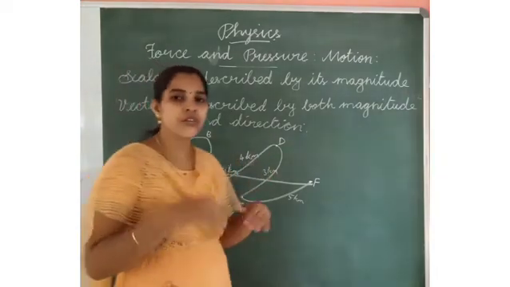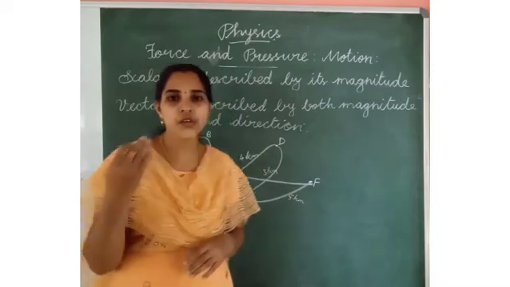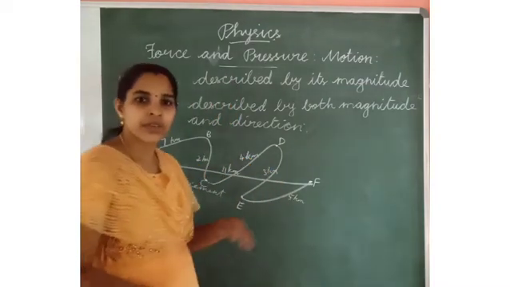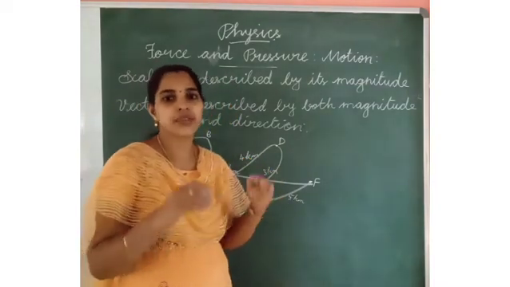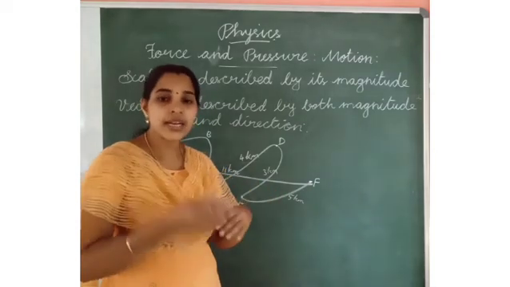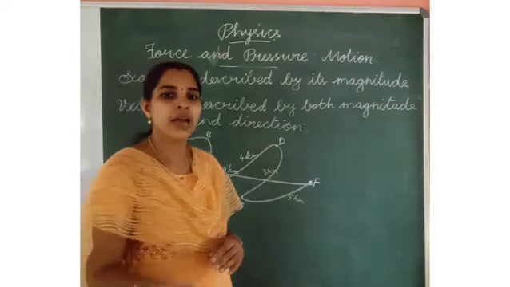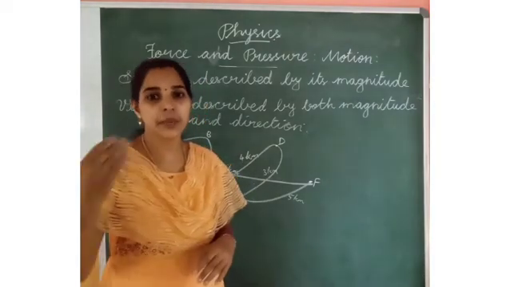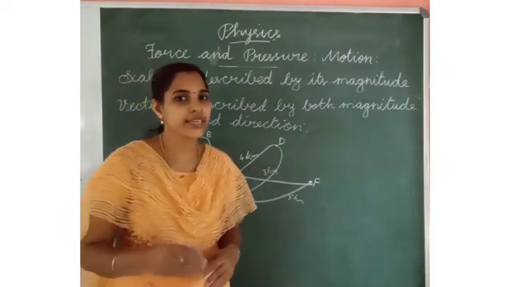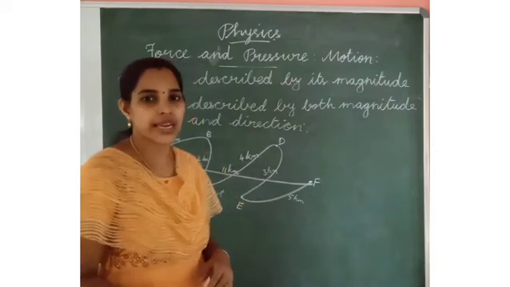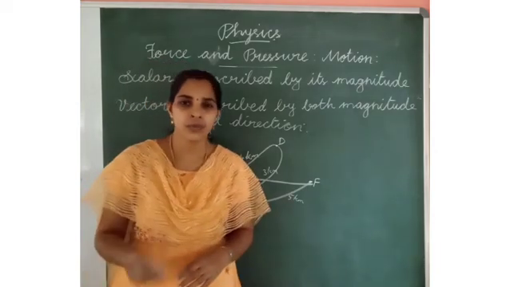Non-uniform velocity or non-uniform motion means an object travels unequal distances in equal intervals of time and its direction will be changed.